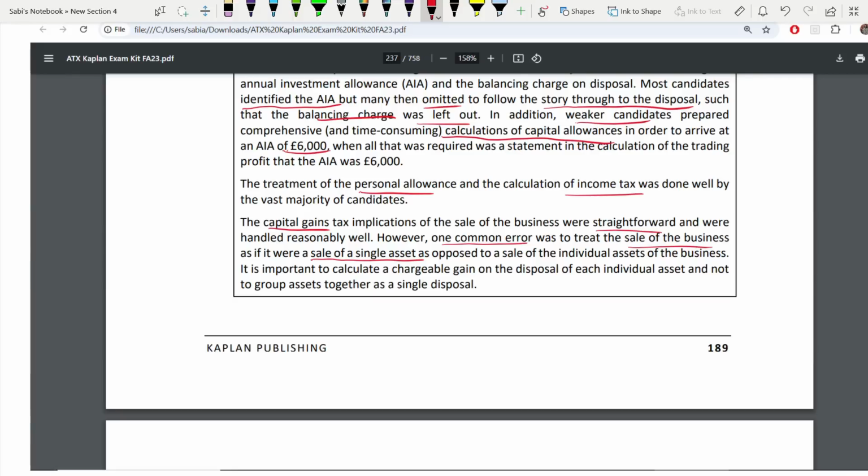We are selling the individual assets of the business. So when we are calculating a chargeable gain, we have to take each asset separately. You can't group all the assets and take it as a single disposal, because the rates might be different.